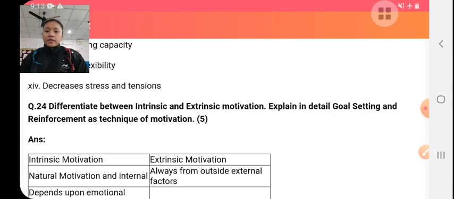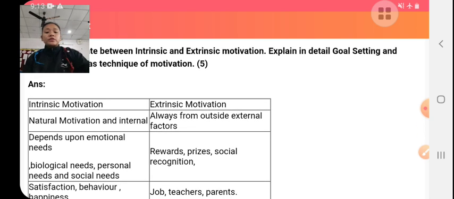Motivation is a moving force that energizes an individual to do an activity. There are two types of motivation: intrinsic motivation and extrinsic motivation. Intrinsic motivation, or we can say internal motivation. Intrinsic motivations are those motivations which come from inside of an individual, like thirst, hunger, safety, interest, love, etc.